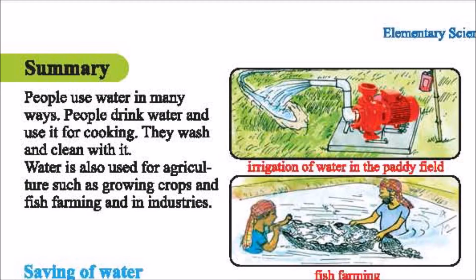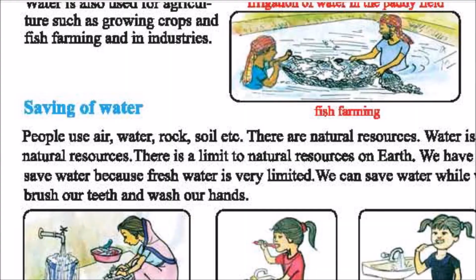People use water in many ways. People drink water and use it for cooking. They wash and clean with it. Water is also used for agriculture, such as growing crops and fish farming, and in industries. Saving of water. People use air, water, rock, soil, etc. These are natural sources. Water is a natural source.